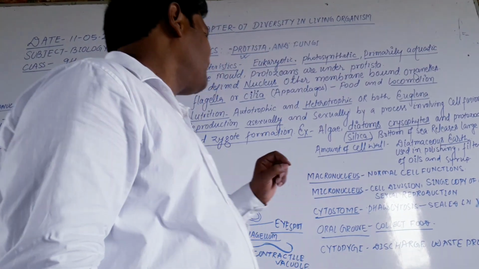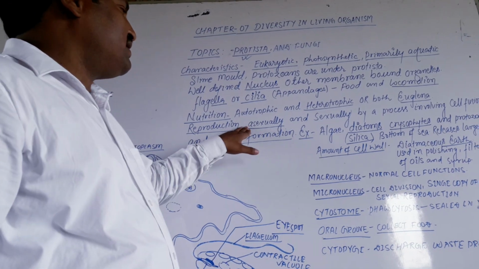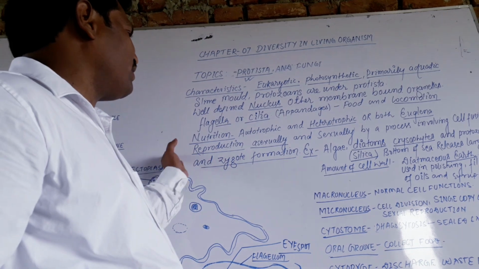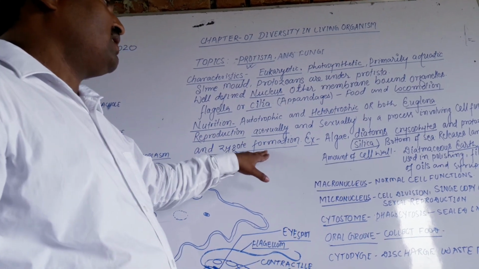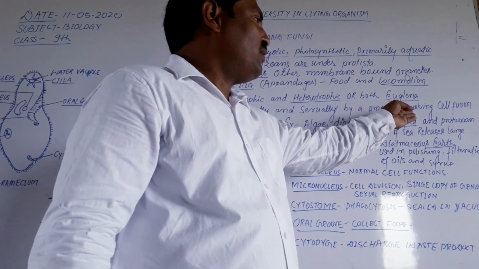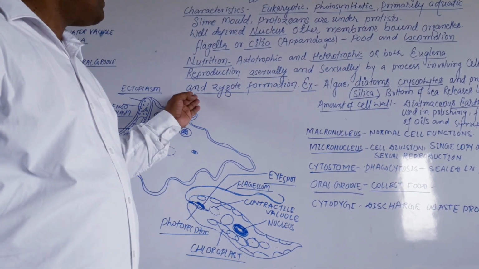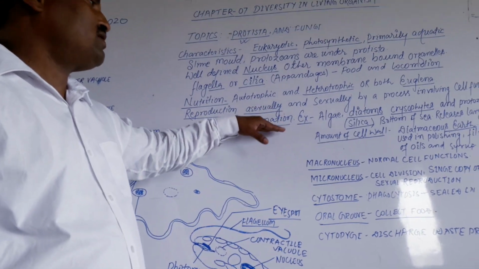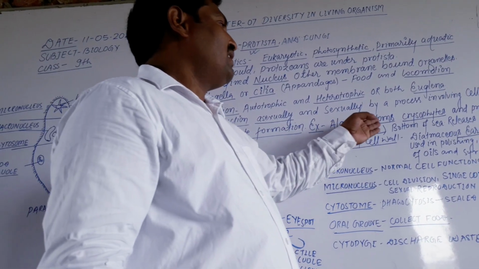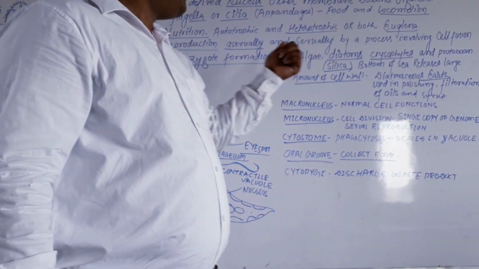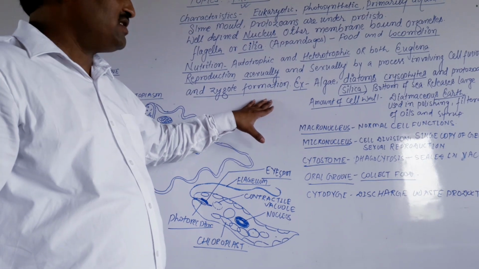They perform both modes of nutrition, autotrophic as well as heterotrophic, in the case of Euglena. Reproduction is asexual by body parts, by which they can reproduce new protistans, and they also reproduce sexually by a process involving cell fusion and zygote formation. Examples are algae, diatoms, chrysophytes and protozoans. These are the examples of organisms of the Protista kingdom.